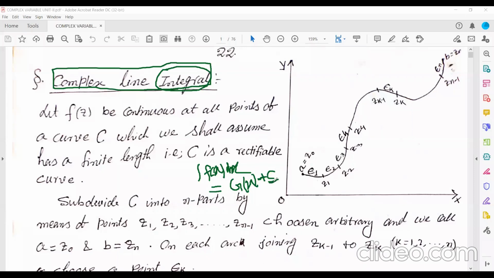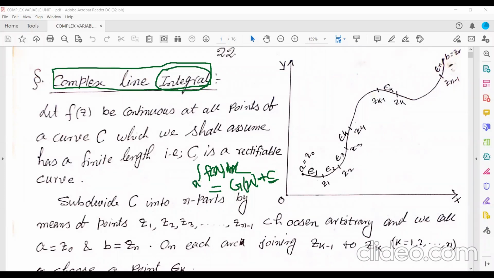Their position will change, but the shape of the curve will remain the same. So if you combine all these curves together, this represents a family of curves. An indefinite integral represents a family of curves.